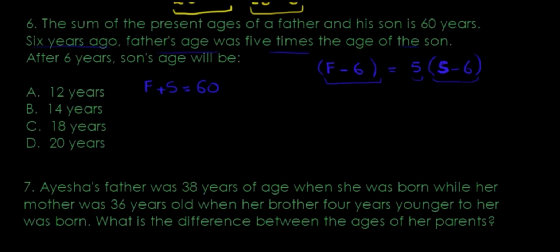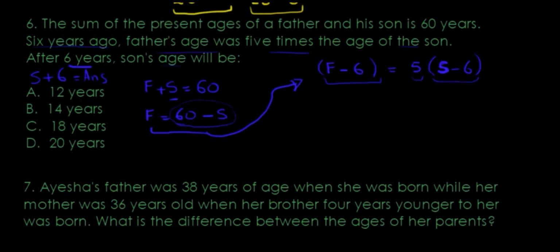And then, after 6 years, what will the son's age be? So once I get S over here, they're saying after 6 years, so I would do S plus 6, that would give me the answer. Let's work it out. Can I rephrase this one here as F equals father equals 60 take away the son's age, so that I have something to put in here. That F, which is equal to 60 minus S, goes in place of F, so it's 60 take away S in place of F. Copy down the rest, minus 6 equals 5S minus 30.